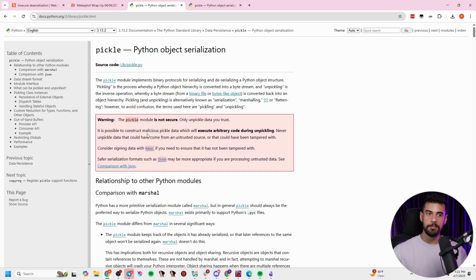Now, read the big red warning here. The pickle module is not secure. Only unpickle data you trust. This is where so many people get it wrong in deserialization. This is a common interview question, by the way. This is how they'll try to see if the candidate knows what insecure deserialization is. I've asked this on interviews as well.